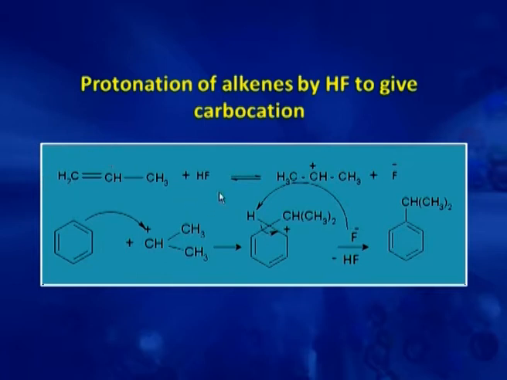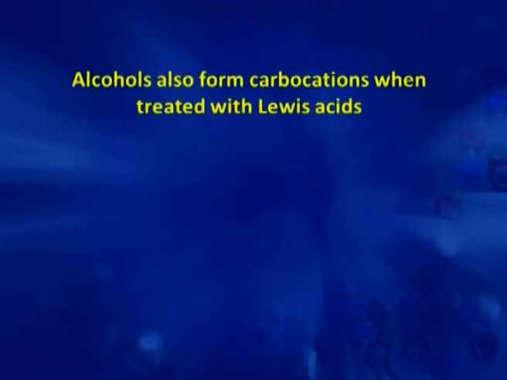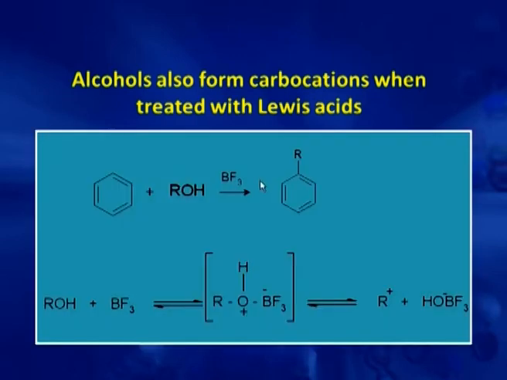So, this electrophile or carbocation can be generated in other ways also. If alkene is there, alkene on reaction with a protonic acid also gives a carbocation, and this carbocation then can attack the benzene ring to give an alkyl substituted benzene. Similarly, alcohols in presence of a Lewis acid like BF3 can form a carbocation, and this carbocation then can attack the benzene ring to give a substituted benzene.